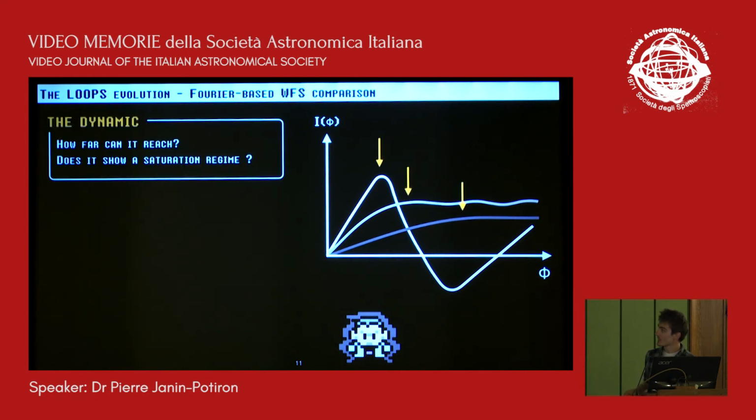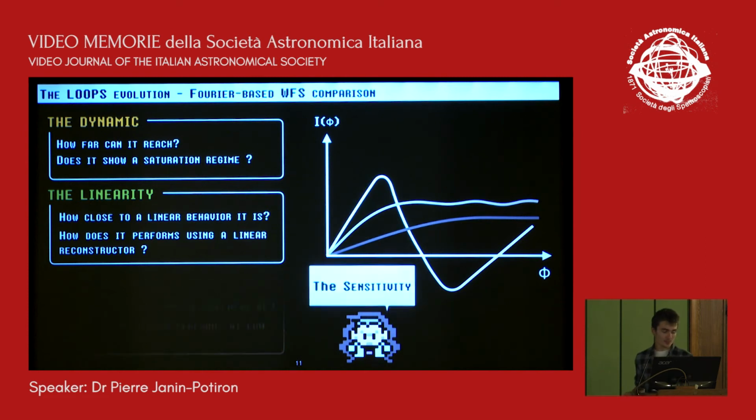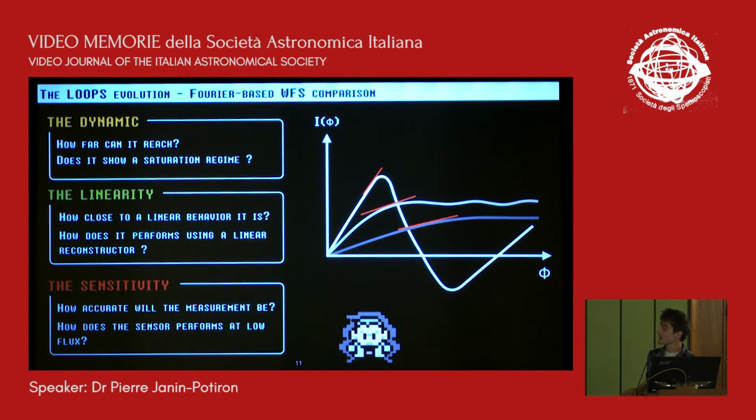So the first one is the dynamic. It means how far can the sensor reach in terms of amplitude of aberration. So it's represented here with these yellow arrows. The linearity, so it means how linear is your sensor, how close is it to behaving linearly, so close to these green lines. And the last one is the sensitivity, so it's more or less related. So all these three quantities are entangled.